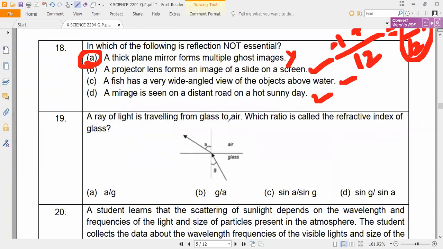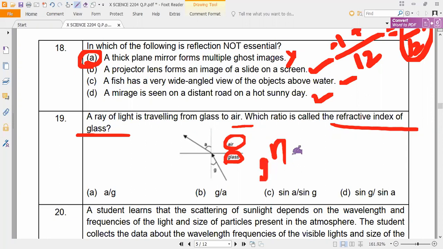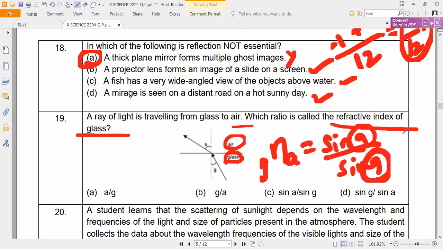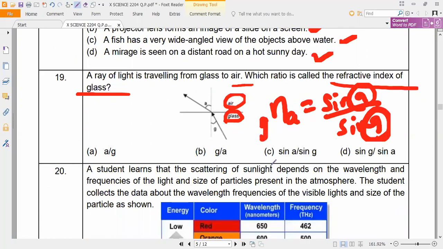Next, this one. A ray of light is traveling from glass to air. Which ratio is called the refractive index of glass? They are asking the refractive index of glass. So check it very carefully and tell me. It is going from glass to air like this. So the refractive index of glass is what? Sin A by sin G. Very good. That's all. So which option? Option C.